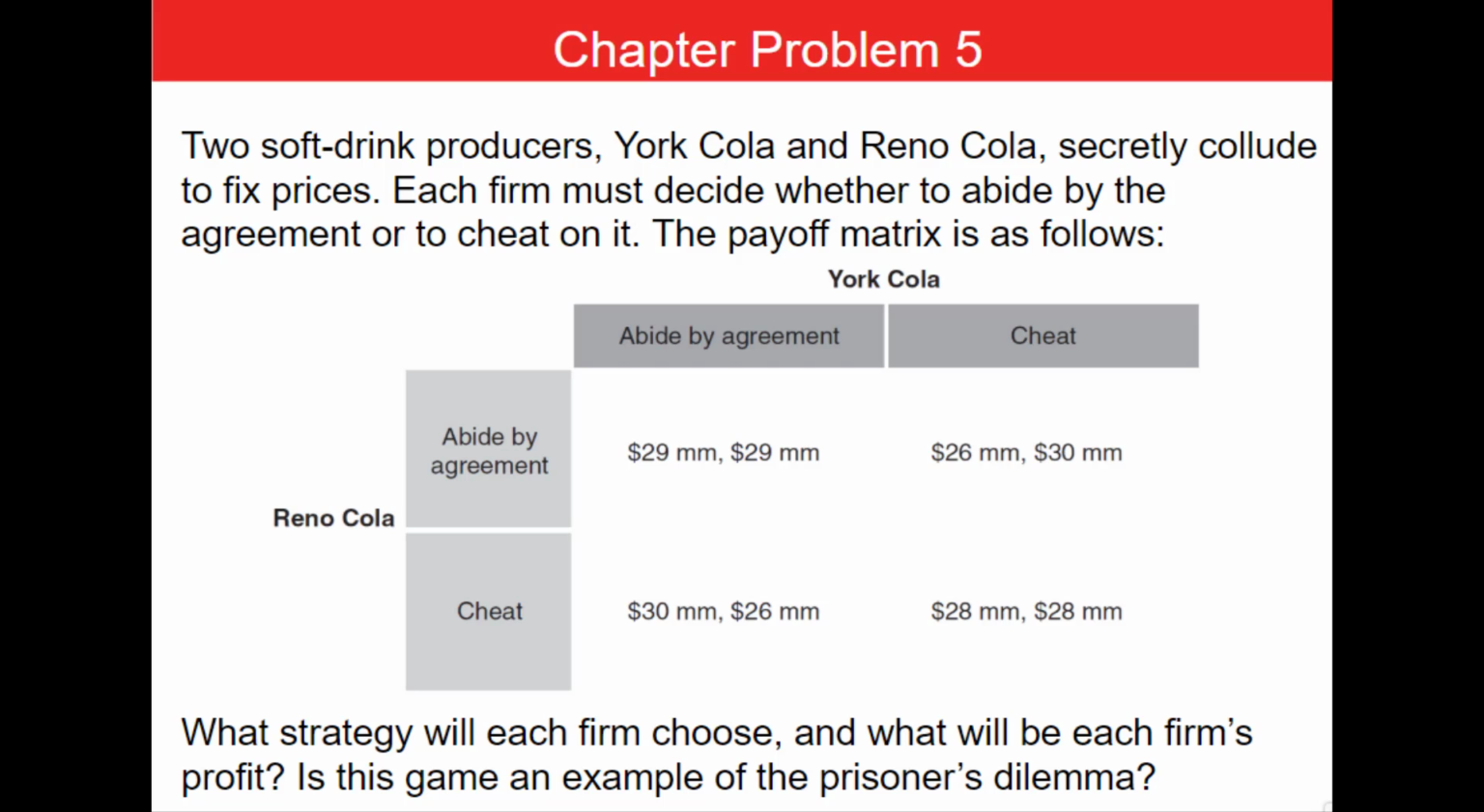So the case is actually describing the cartel, right? There are two companies, and for this game, simultaneous action, what strategy will each firm choose and what will be each firm's profit or payoff? Is this game an example of the prisoner's dilemma? Let me copy this payoff matrix game and explain the answer.